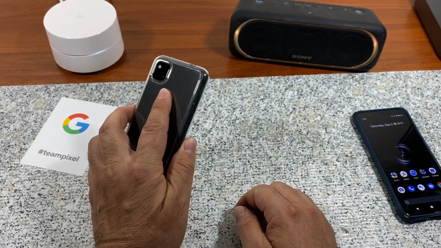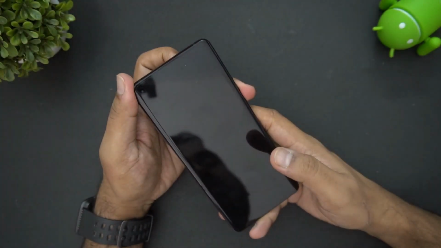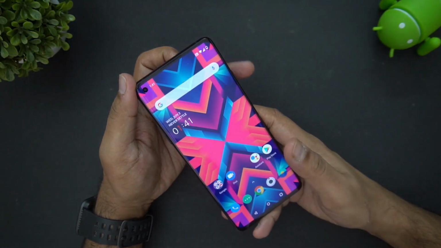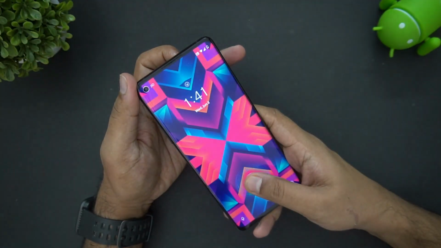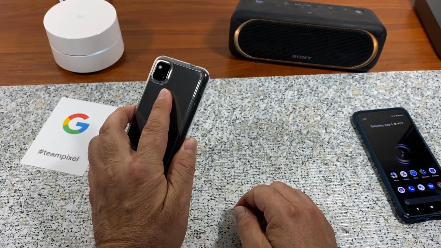Now in terms of speed, both are very fast, but when it comes to convenience of use, OnePlus has the upper hand as it is at the front. So you could unlock it while it is kept on the table, whereas with Pixel you have to pick it up to unlock the phone.